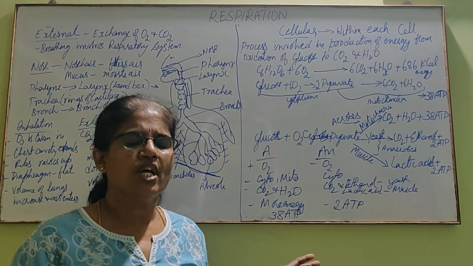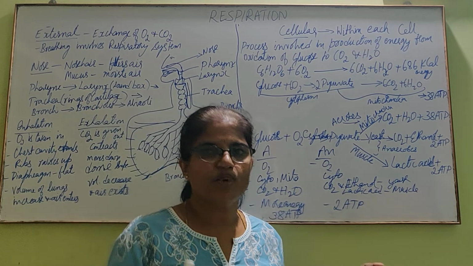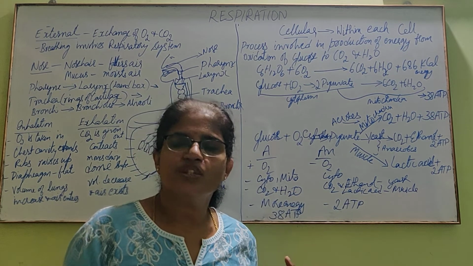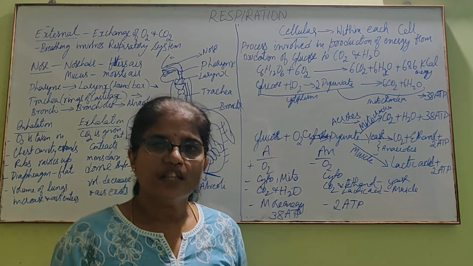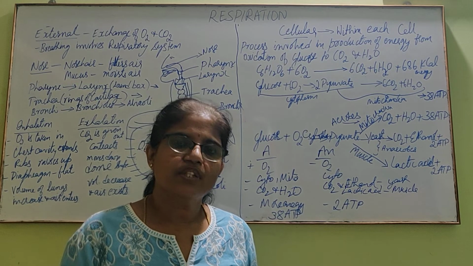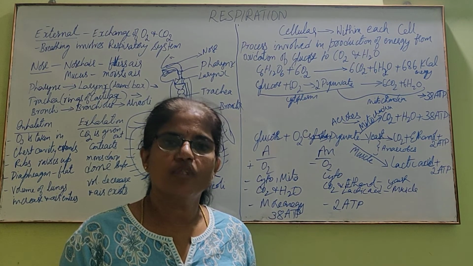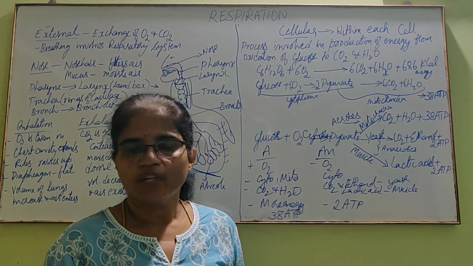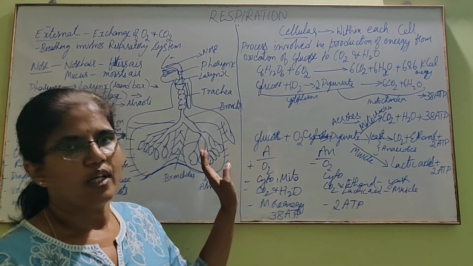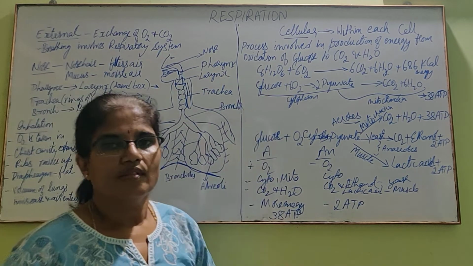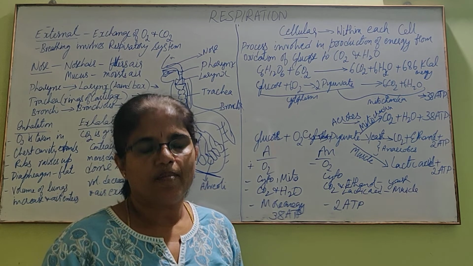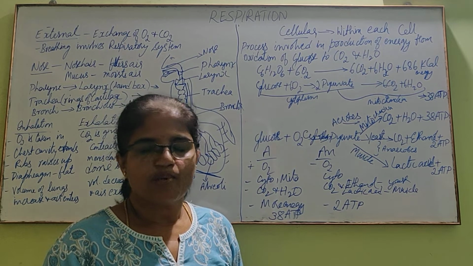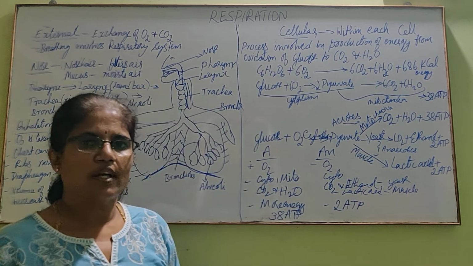For example, fishes. We know fishes breathe through gills and mouth. What happens? Fishes take water in through the mouth and push the water into the gills. In the gills, the oxygen present in water in dissolved form is taken in and passed through different parts of the body. Okay, this happens in aquatic animals. This is the second life process that happens in all organisms. Okay, this is an important life process that happens in all living organisms.